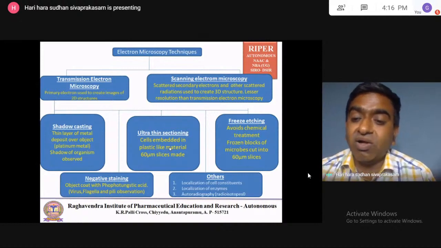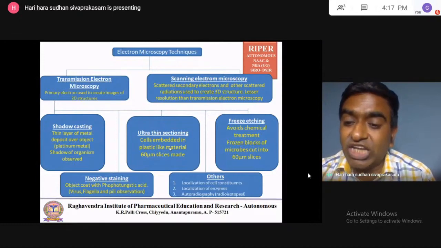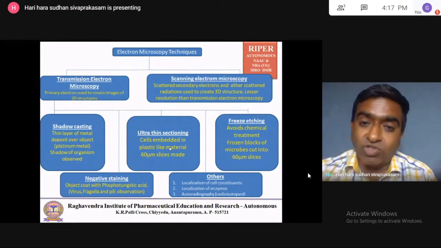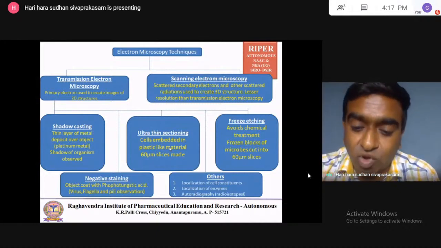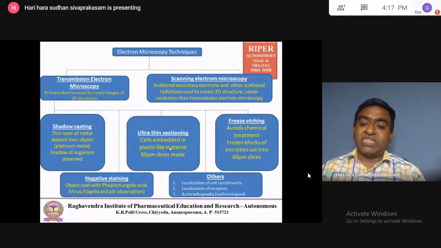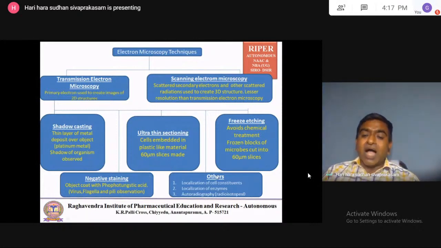To avoid that use of chemicals, the freeze etching method has been developed. In the freeze etching method, the cells are frozen, and the frozen cells are cut into 60 micrometer slices, then observed under the electron microscope. This is freeze etching. Then another electron microscopic technique is localization of cell constituents. In electron microscopy, we can find where some chemicals are located inside the cell.